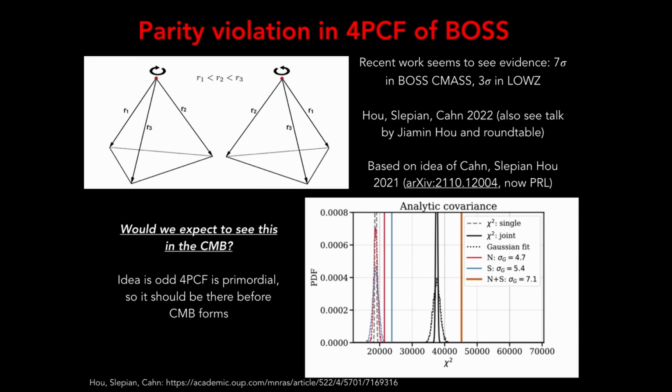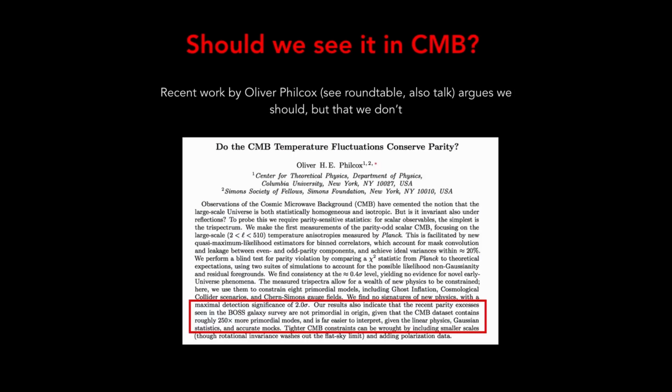So the question we may now ask is, would we expect to see this parity violation in the CMB? So the idea is if there's a real odd four-point function, it is indeed primordial in origin, so it should be there before the CMB forms. So you might think you could see it. So should we see it in the CMB? Well, recent work by Oliver, again, see the roundtable and also his talk, argues that we should see it, but that we don't, and therefore that the BOSS detection is false.